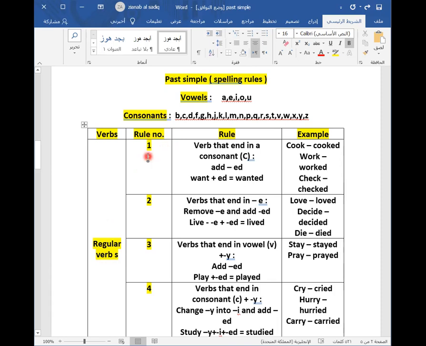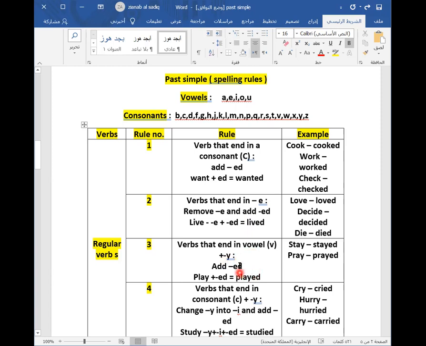Rule number 1: verbs that end in a consonant, we will just add -ed. For example, wanted, cooked, worked, checked. Most of them we will just add -ed. Rule number 2: verbs that end in e, you should remove e and then add -ed. For example, live, lived; love, loved; like, liked; decide, decided; die, died.